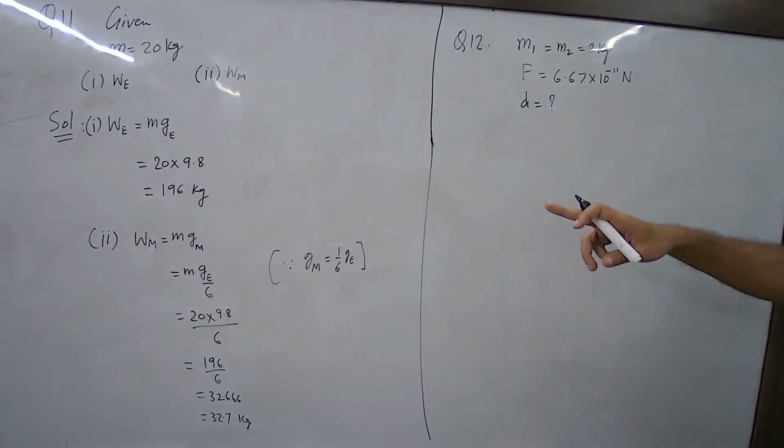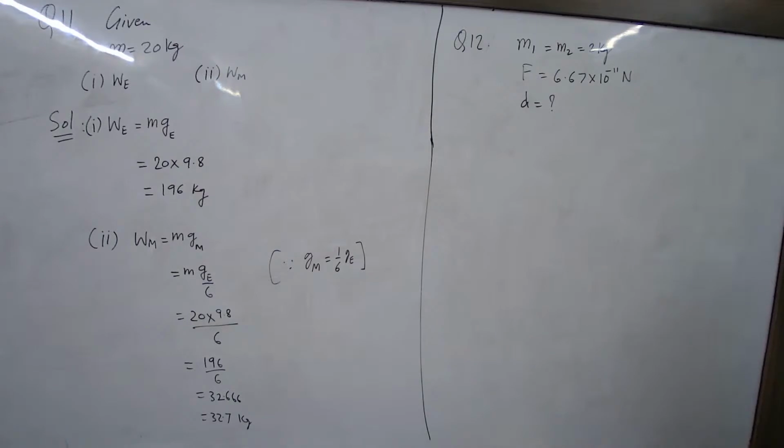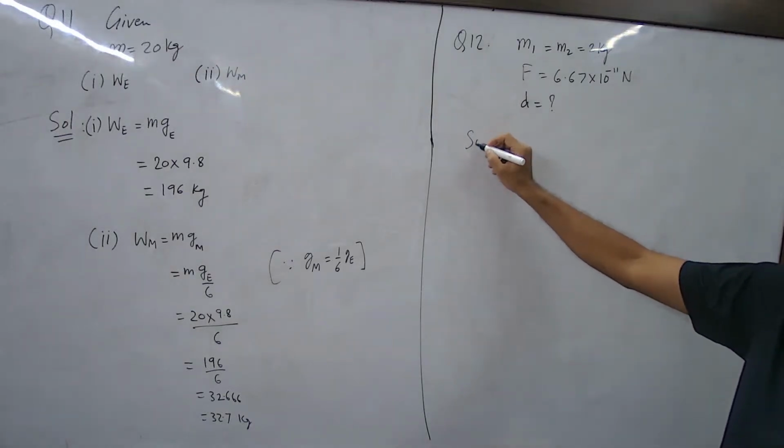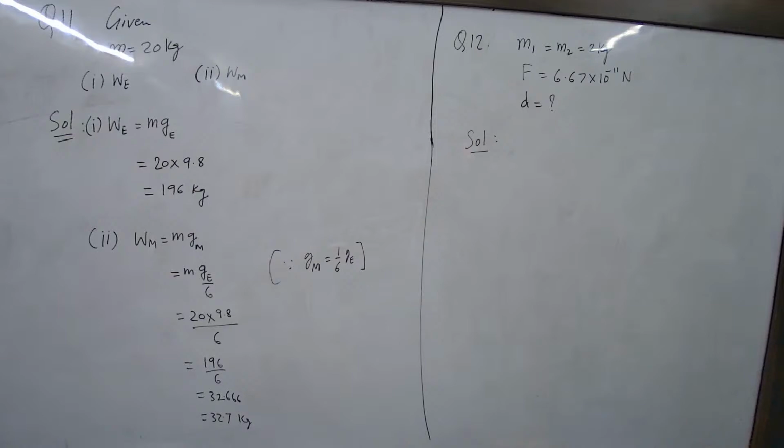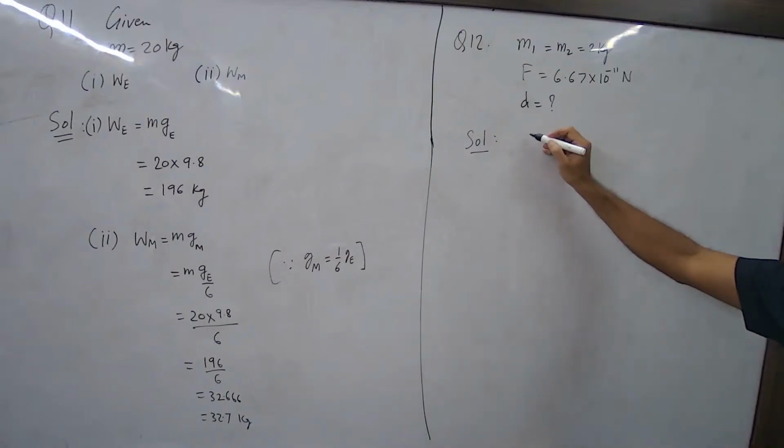We did question 11 and now we are doing question 12. So which formula to use? What is given? m1, m2, F, and d. Force is equal to G into m1 into m2 by d square.